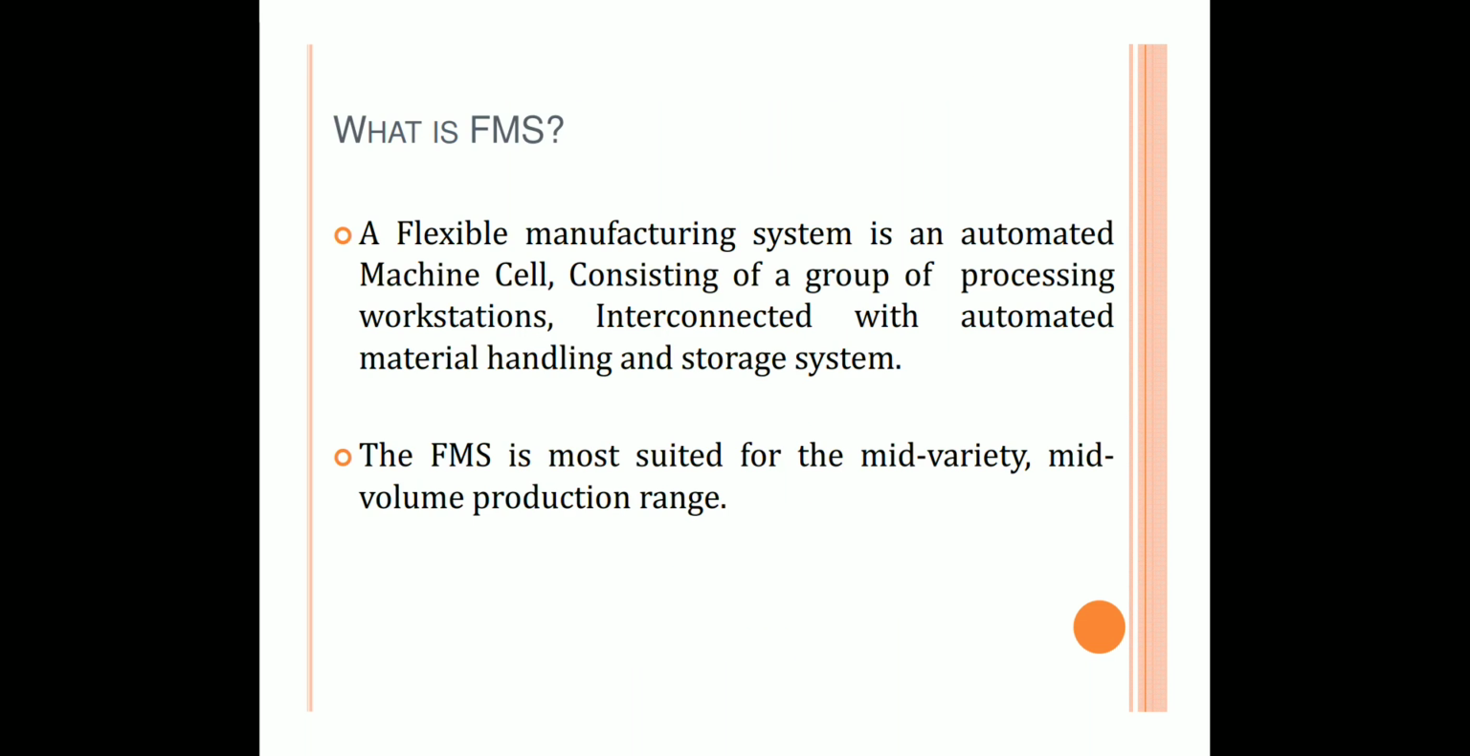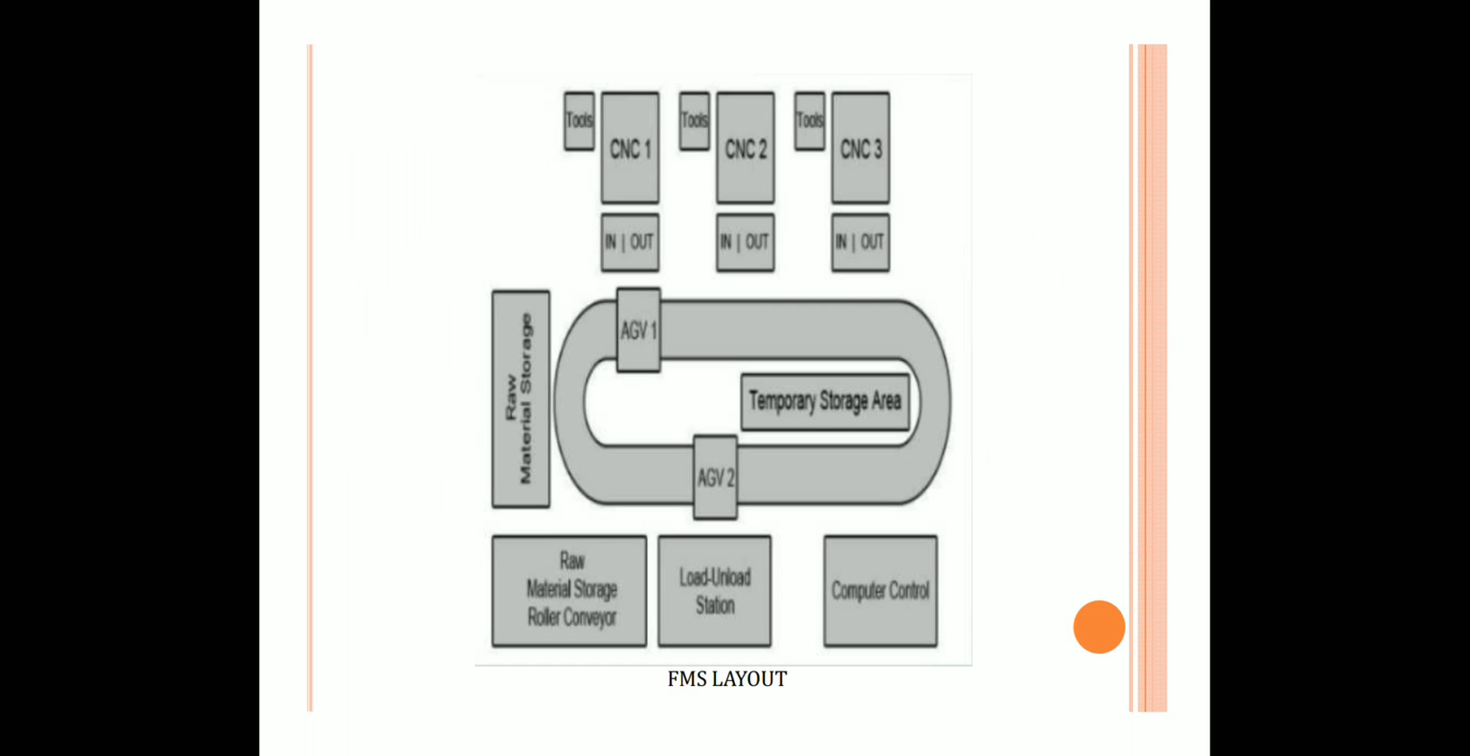So what is FMS? A flexible manufacturing system is an automated machine cell consisting of a group of processing workstations interconnected with automated material handling and storage system. FMS is most suited for the mid variety, mid volume production range. So this is a common FMS layout. You can see there are a number of workstations which are connected with the automated material handling system.